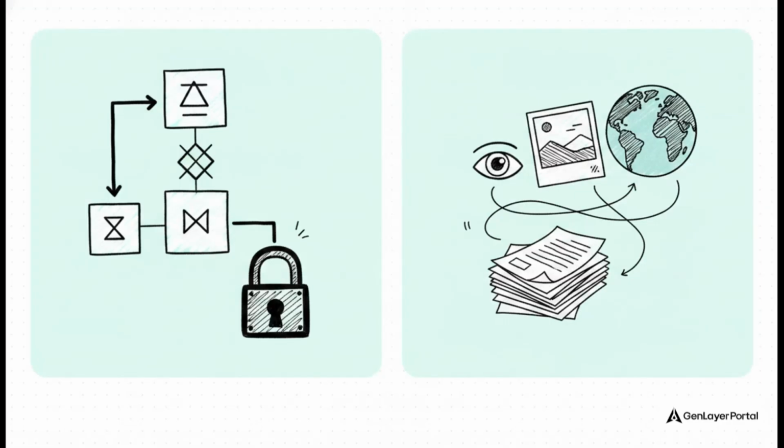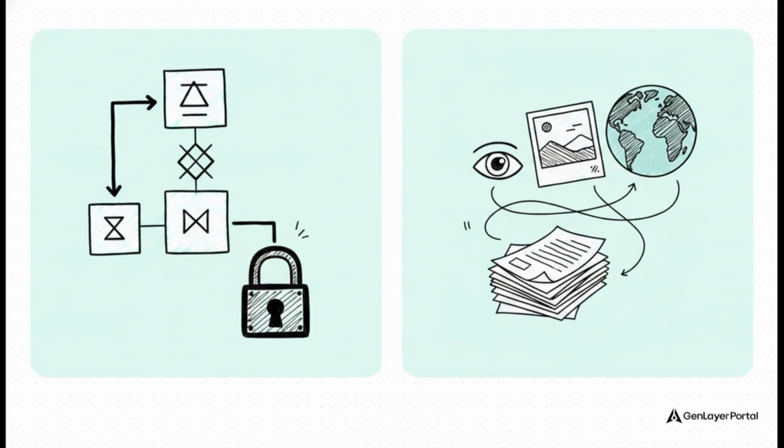So look, traditional smart contracts are phenomenal at deterministic logic. It's pure, indisputable math. Think of it like a really stubborn vending machine, you know? Put in the exact right coin, get the exact right snack. It's simply, if X happens, do Y. If Ethereum is over $4,000, execute the trade. If the code is true, release the funds. Boom, done. But real life isn't always that simple, is it?